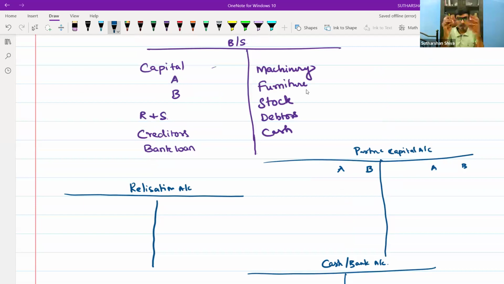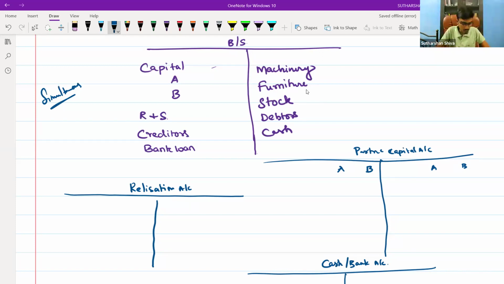Those who are taking coaching under us know we follow the simultaneous method. What is the simultaneous method, sir? In school, you prepare the realization account separately, then come to partners' capital, then go to bank, and finally, to tally, you prepare and close the bank account, cash account. Here in professionals, you will do the simultaneous method. You will do double entry posting. Whatever items need to be done, you will put them in and close it. Okay, now come to the point.